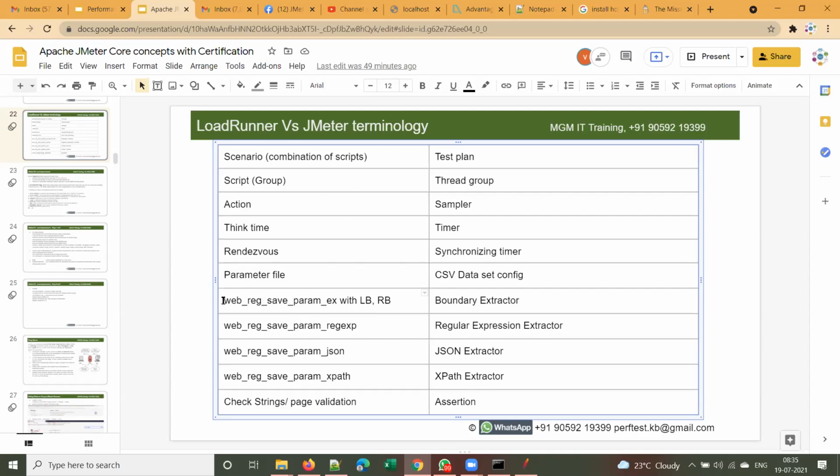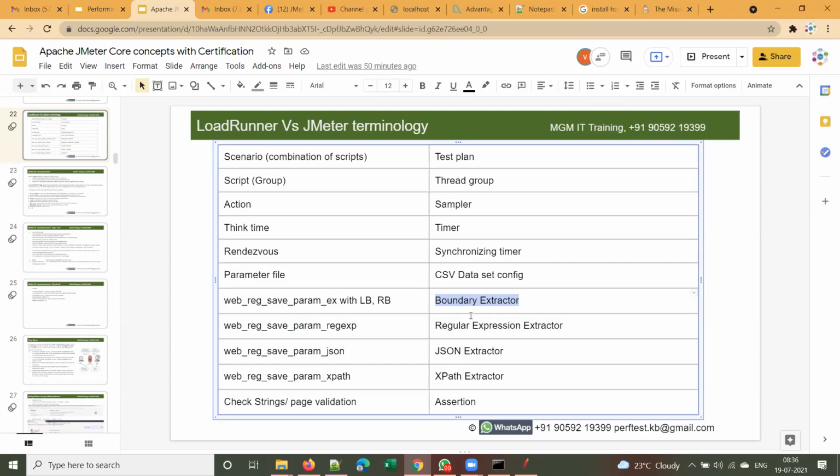These are all the correlation functions in LoadRunner, right? web_reg_save_param, web_reg_save_param_regexp, JSON, XPath, right? So here we have something called the Boundary Extractor element, Regular Expression Extractor, JSON Extractor, and XPath Extractor. If you are using LoadRunner, you will use those functions. If you are using JMeter, you will use these extractor elements for correlations, right?